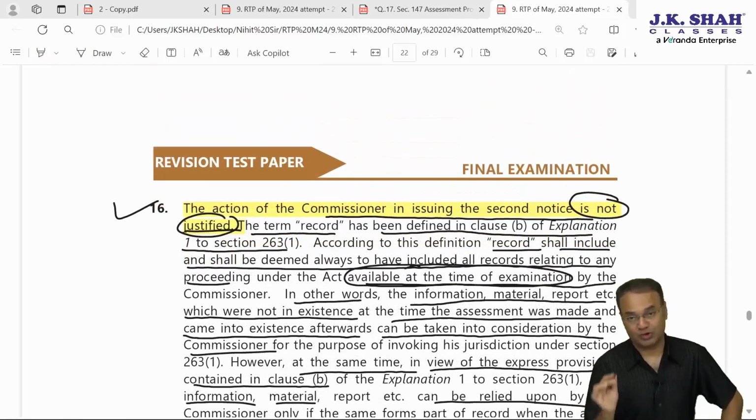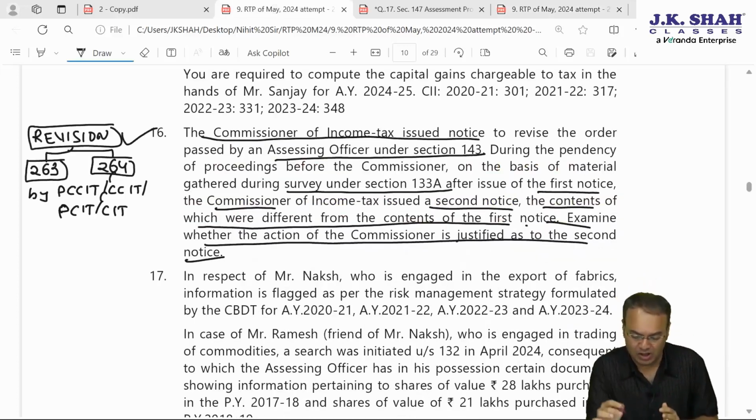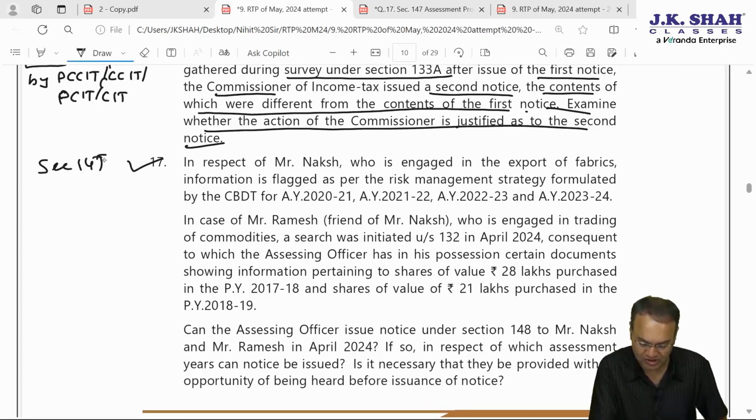Okay, now coming to question number 17. Now question 13, we are done till 1 till 13. Question 14, 15 we have kept pending. I am jumping to question number 17. Question 17 is on assessment procedure. It is on section 147, reopening of the case.